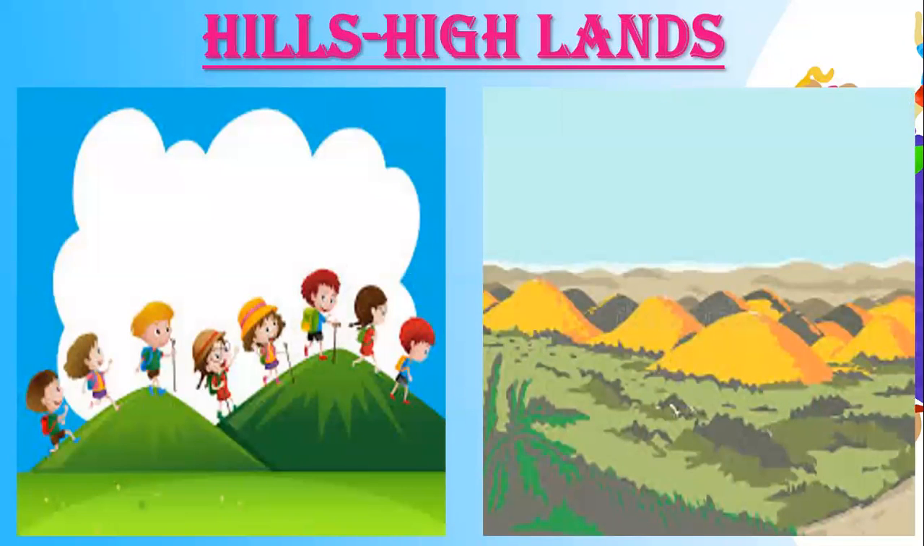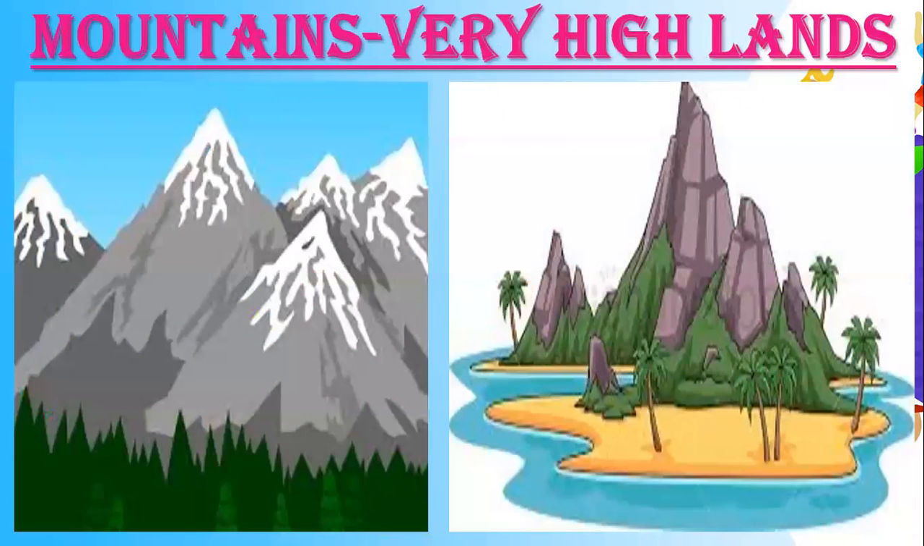Next we have hills. It is very easy: highlands, meaning lands which are a little above the ground, are known as hills. Highlands are called hills. Next you can see mountains. Hills were a little highland, but mountains are very high lands with pointed peaks. They have the pointed peaks as you can see in the picture also.